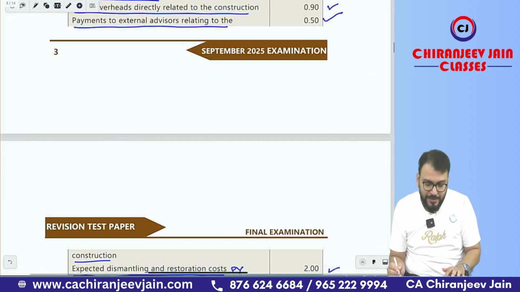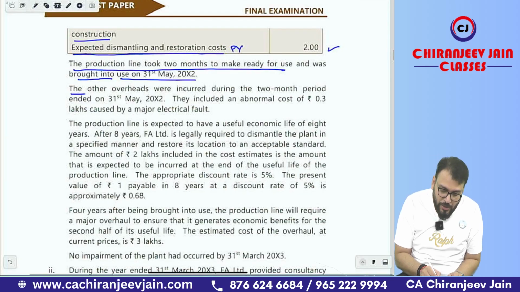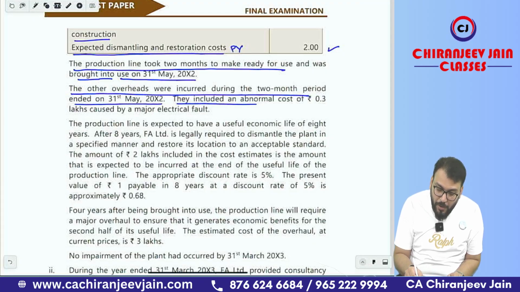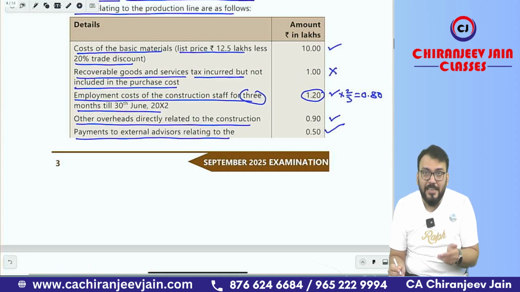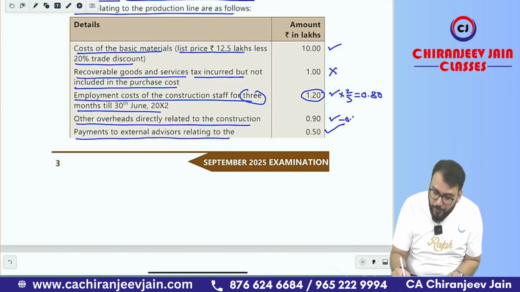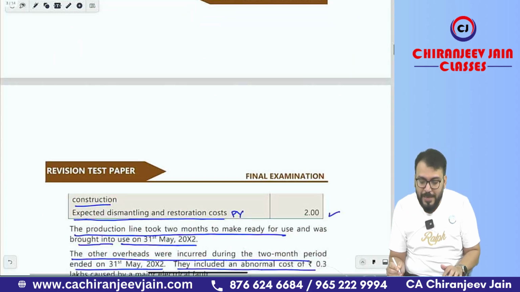The other overhead were incurred during the 2-month period ended on 31st May 2002. They included an amount of abnormal cost of 0.3 lakh caused by major electrical fault. So other overhead include 0.3 and that is what? Abnormal loss, that will not be capitalized. So we will do minus 0.3, that will be equal to 0.60. The 0.60 will be capitalized.